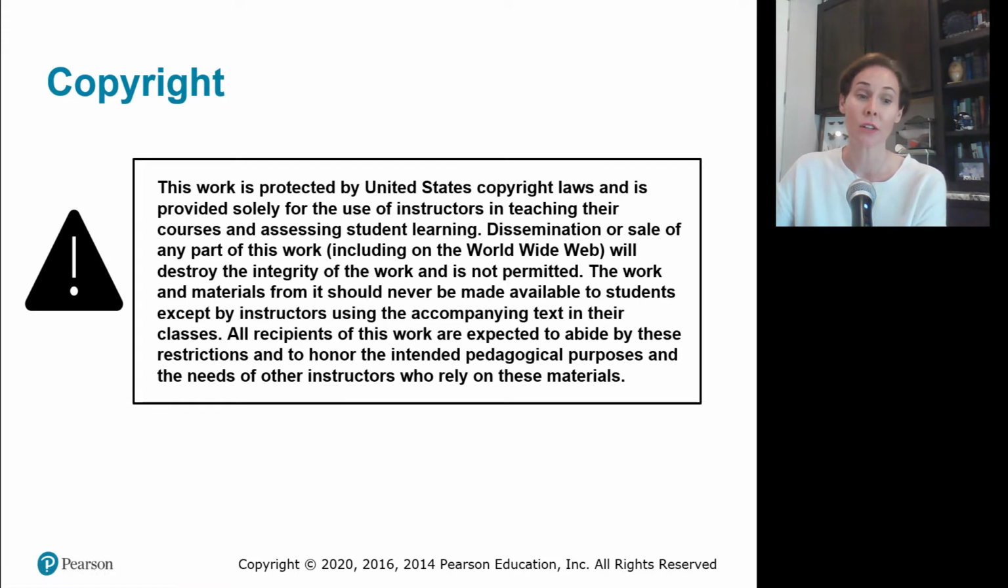And that's the conclusion of Chapter 36, Reproduction and Development.